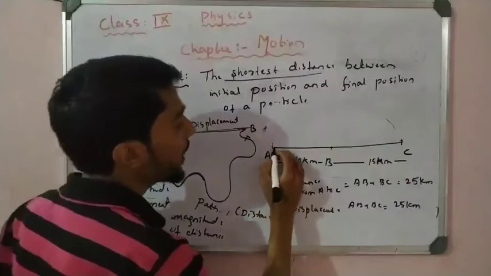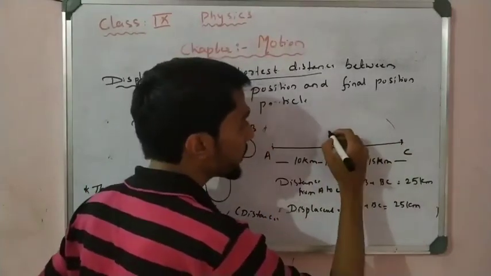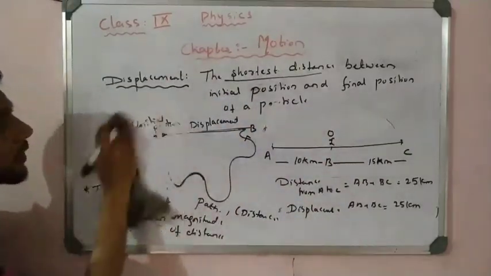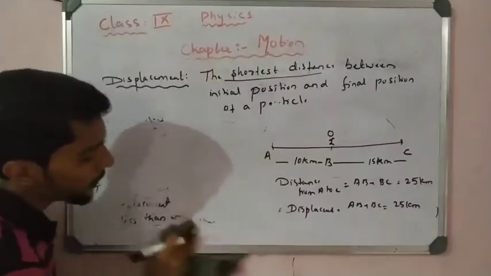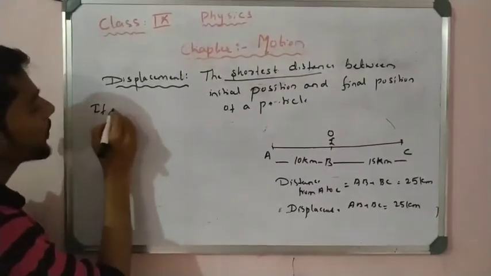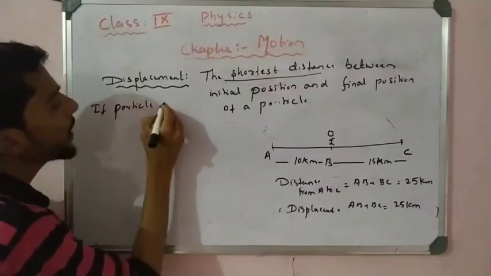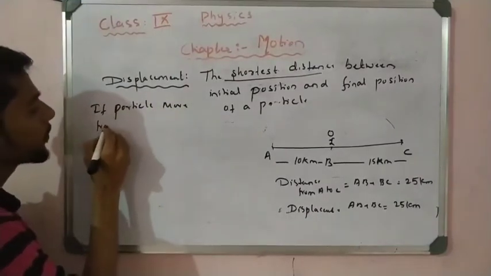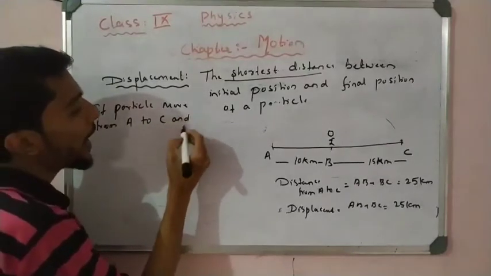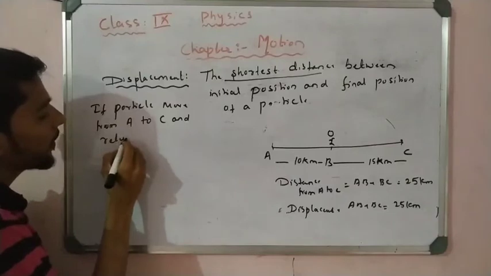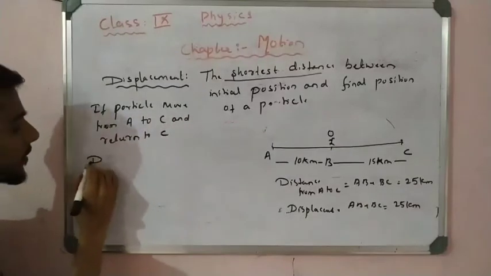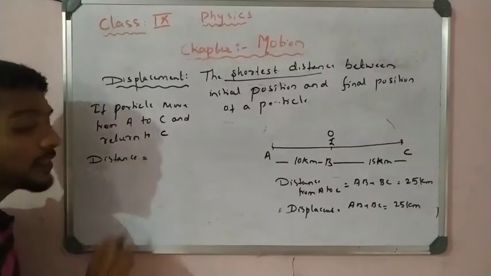Now if the particle travels from A to C and C to B, what is the distance here? See here, calculate carefully. I can remove this one. What is the question here? If the particle moves from A to C and returns to B. Now the particle is at B. So what is the distance here?